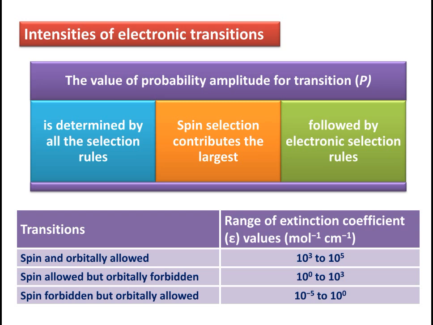So if the transition is allowed according to both the selection rules, then we get a very high value for epsilon, whereas if it is only spin allowed, then we'll get a little lower value, but this value is much higher as compared to an orbitally allowed but spin forbidden case.